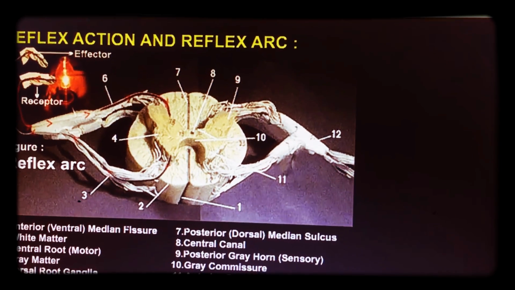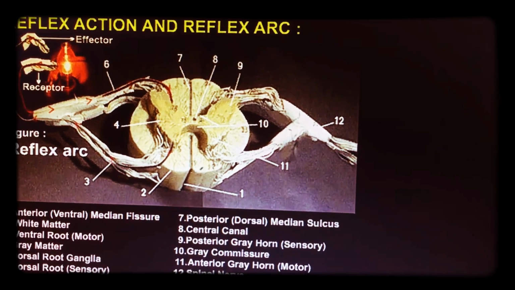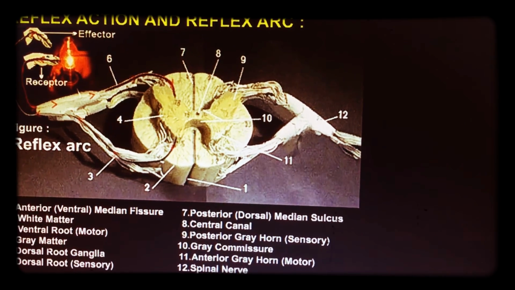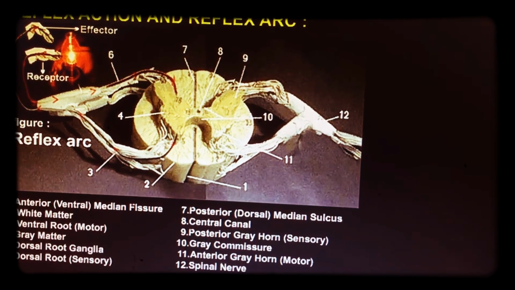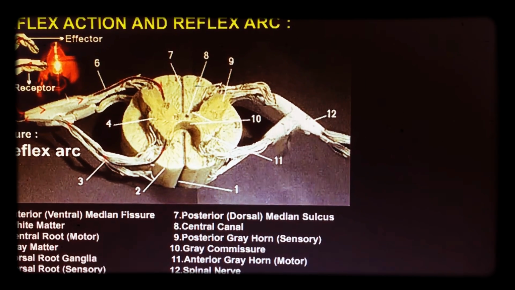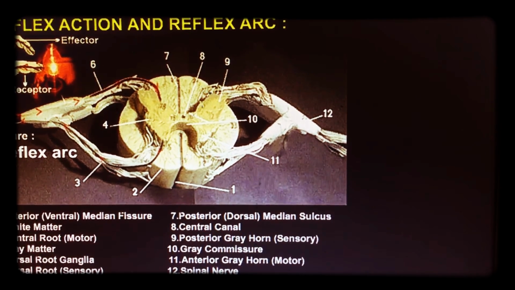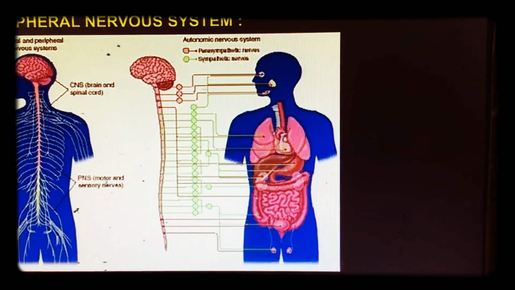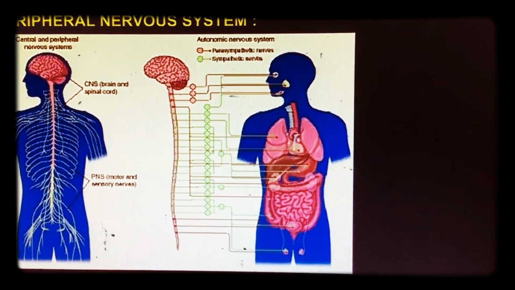Both sensory neurons and motor neurons are present in the spinal cord. For immediate actions, such as when you touch a hot object or a sharp object, these messages do not go to the brain. They go to this reflex action area present in the spinal cord.